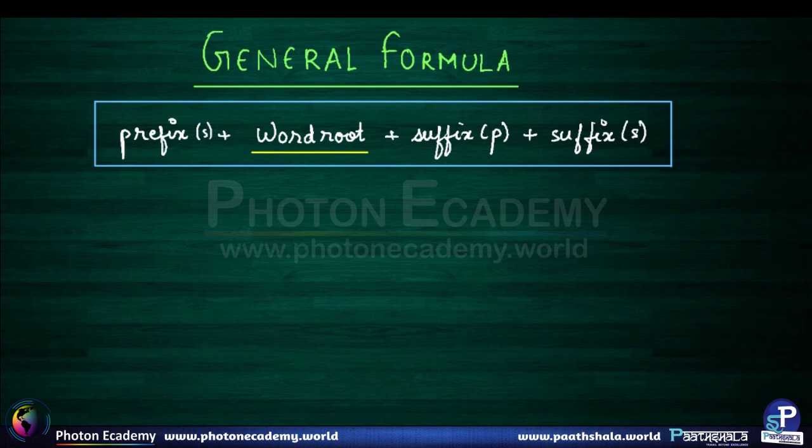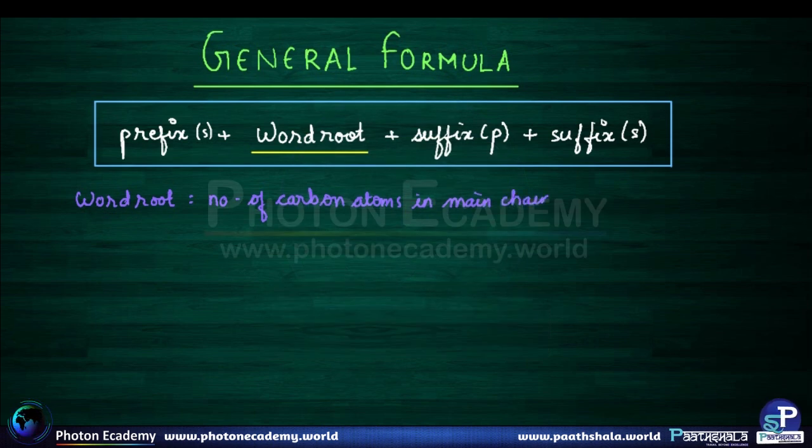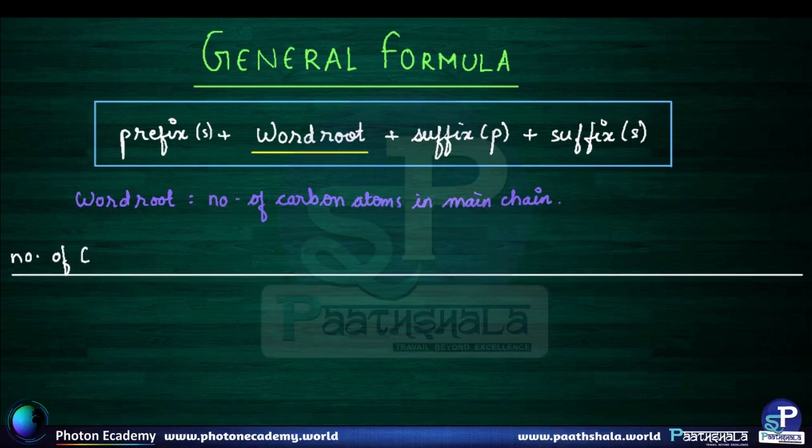So what exactly is word root? It is the number of carbon atoms in your main chain. Once you have selected your main chain, obviously you can count the number of carbon atoms in it. For a specific number of carbon atoms, there is a specific word root that we need to memorize. So I'll just draw a rough table of the number of carbon atoms and the word root for it.